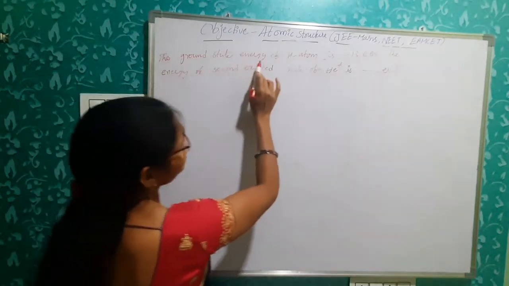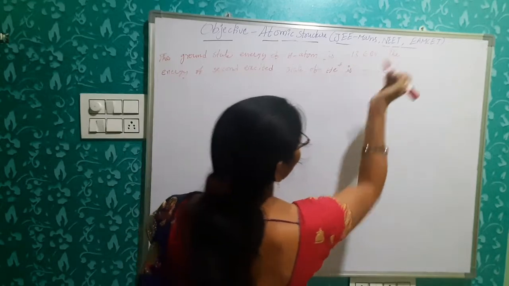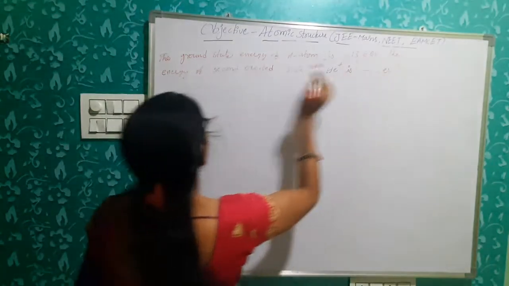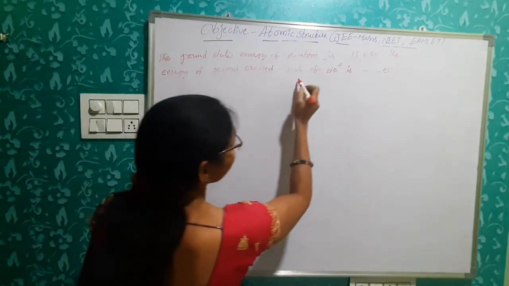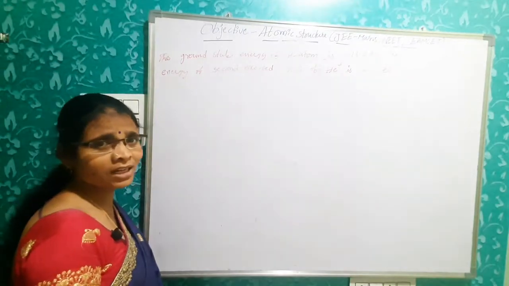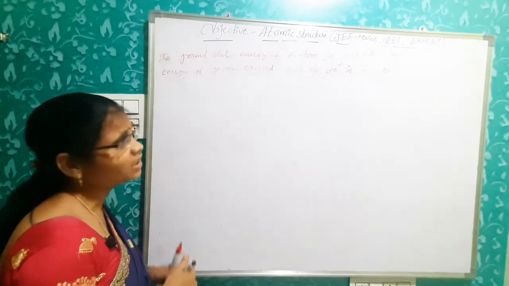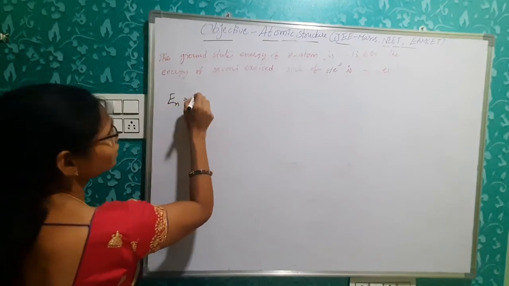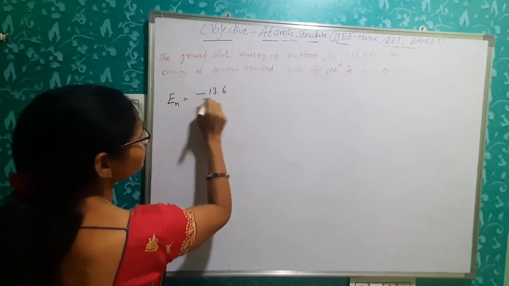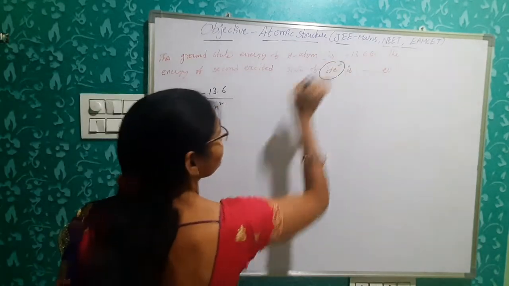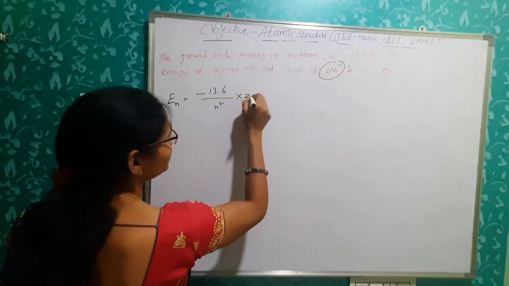The ground state energy of hydrogen atom is minus 13.6 electron volts. So what is the energy of the second excited state of helium plus in electron volts? Okay? So what is the formula of energy of the nth orbit in electron volts? Minus 13.6 electron volts by n square. So this is for a hydrogen like atom, that's why we need to take Z square.